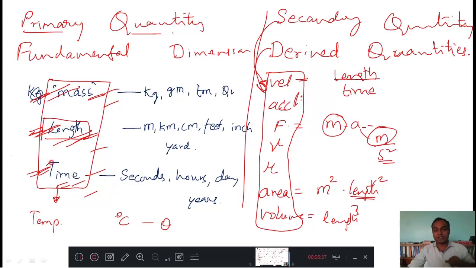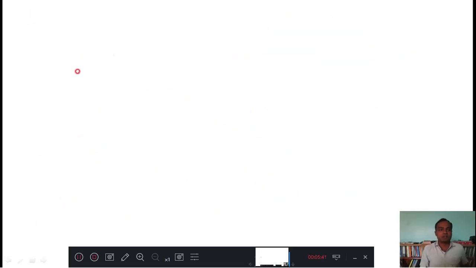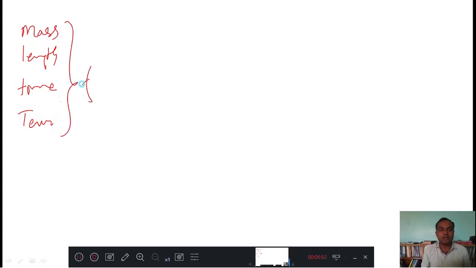For this chapter you should know only that mass, length, time and temperature are fundamental quantities, and the other quantities derived from these are called derived quantities. Understood?